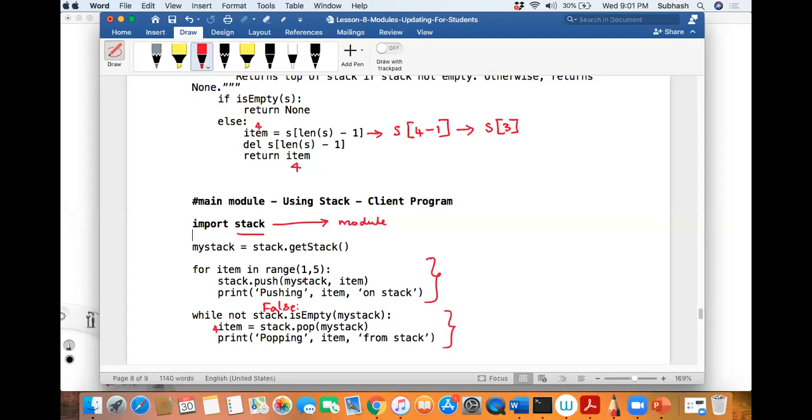So when you're designing your code, you must tell the user to enter whether he wants to do push, pop, or display based on the situation of the stack. For the very first time when you're running the client program that is making use of the stack, you must only say P for push and D for display. Then the user will enter P, and you do the push operation. If it is D, you do the display operation. And if he tries to press anything else apart from P and D, you must say, boss, this was not an option given to you. Got it? If you didn't get it, tell me, I'll explain once again.